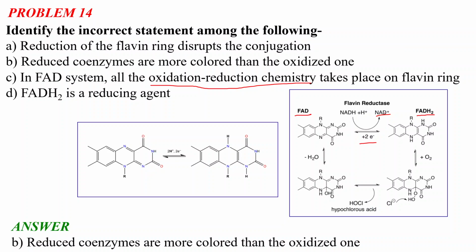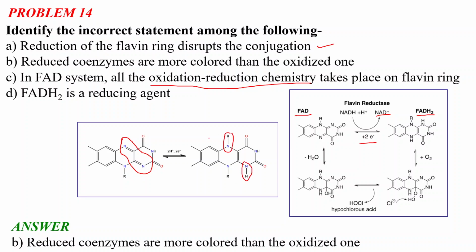FAD can be converted to FADH2 by NADH, and FADH2 can be converted back to FAD by NAD plus. So these are very interrelated. It is basically simple oxidation and reduction chemistry, with only the transfer of hydrogen from one part to another. The first statement says that reduction of the flavin ring disrupts the conjugation. It is correct, because as you can see, there is conjugation here: nitrogen, double bond, single bond, and then again a double bond and nitrogen. Upon reduction, when there is NH and NH, there is no conjugation.